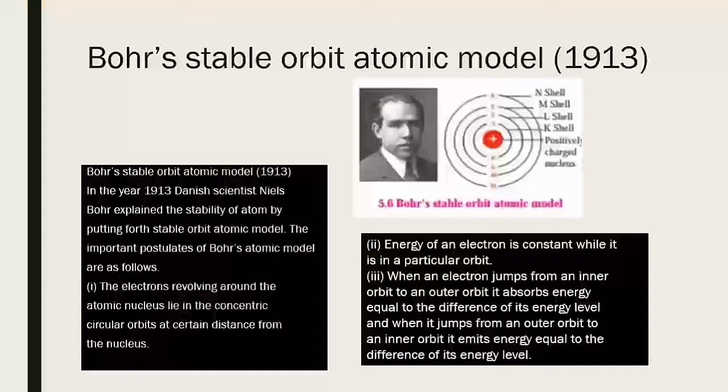When an electron jumps from an inner orbit to an outer orbit, it absorbs energy equal to the difference of its energy levels, and when it jumps from an outer orbit to an inner orbit, it emits energy equal to the difference of its energy levels.